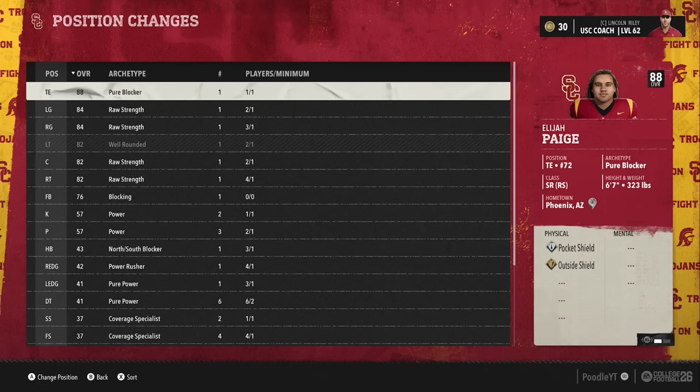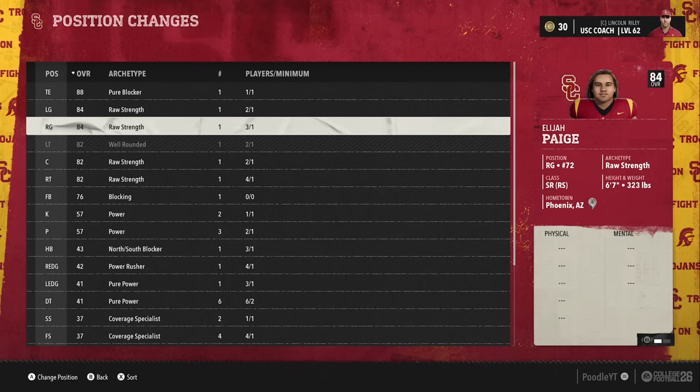I always go back to that dad that comes home from work, long day, kids, and he just wants to play the game and change positions, and you break a player. I do like that you can visibly see it now. You don't have to watch YouTube to know exactly what's going to happen, all the archetypes. But if you move him to tight end, he gets these abilities.